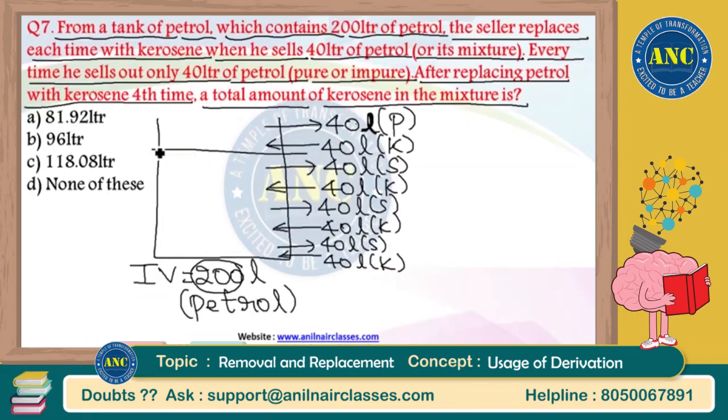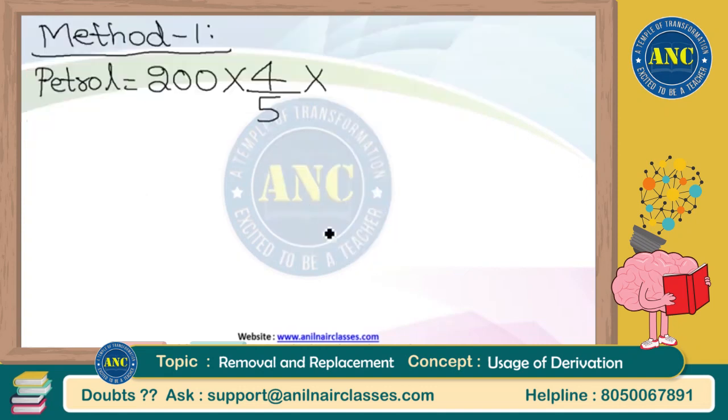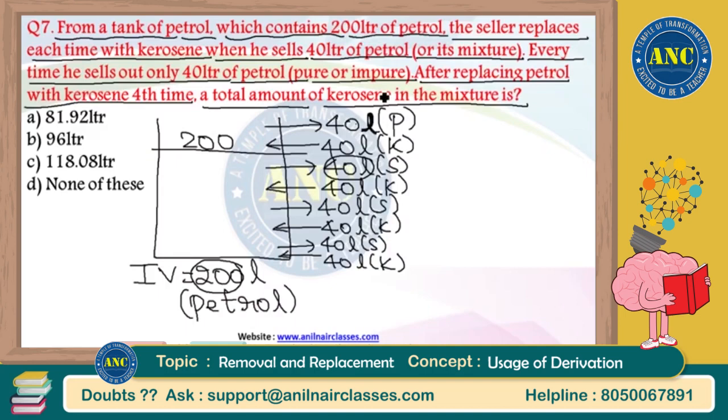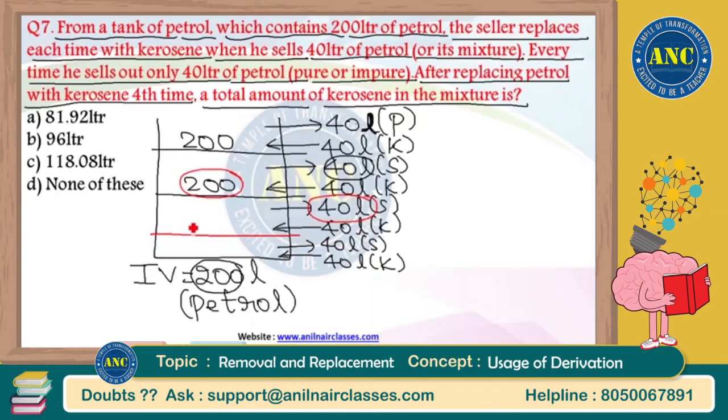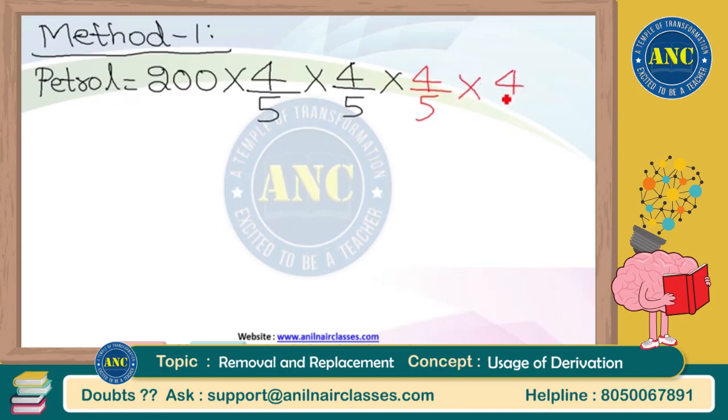Again you added 40. It became 200 once again. 40 out of 200 is once again taken out. 4 by 20, 1 by 5 is taken out. Remaining inside is 4 by 5. Again after 2 cycles, you added 40 kerosene, so it became 200 final volume once again. Now same process repeats. 40 out of 200 is taken out. 1 by 5 is taken out. Remaining is how much? 4 by 5. I hope you are understanding, sir. And again you added 40. Again it became 200. Same logic once again. 40 out of 200 is taken out. 1 by 5 is taken out. Remaining inside is 4 by 5.